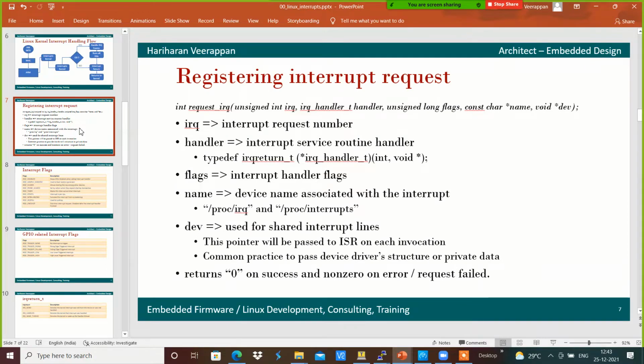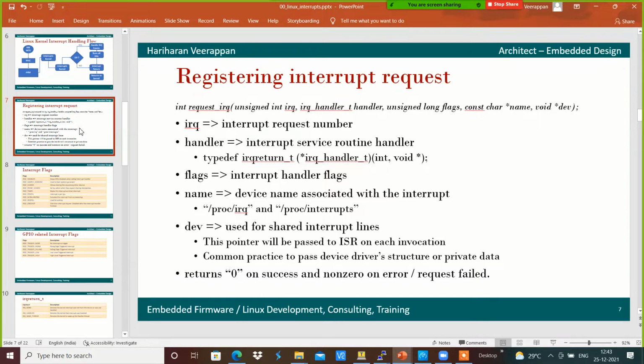In order to register interrupts, we have a function called request_irq. That function takes the IRQ, the interrupt request number, then the respective handler, the flags, and the name of the interrupt, which will be visible in /proc/interrupts. The void *dev is used for shared interrupt lines, which we will see how to use with the device driver structure.